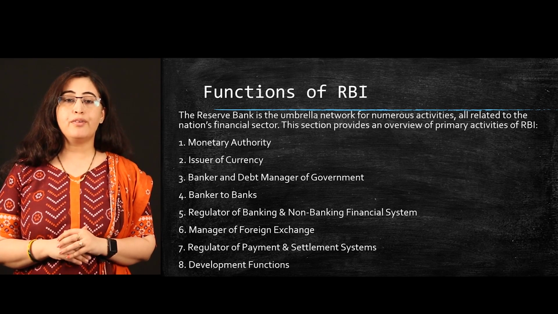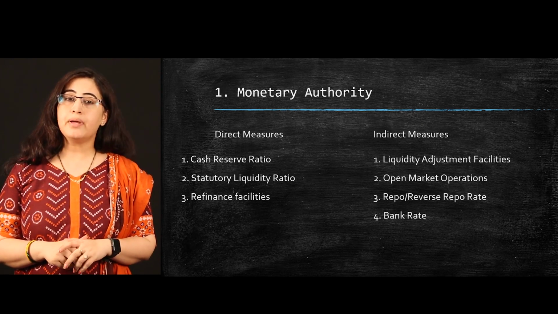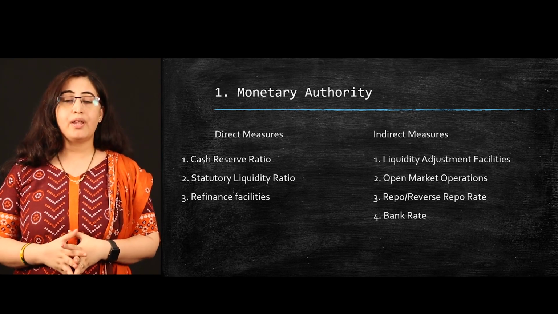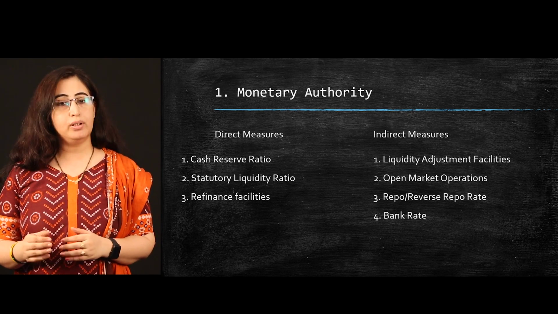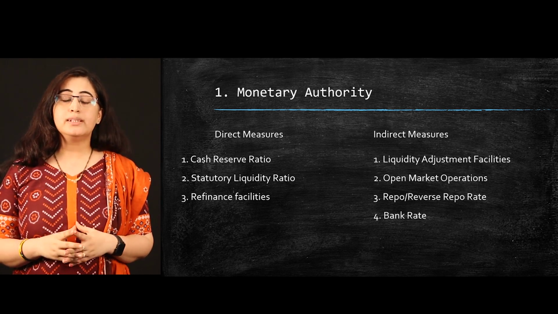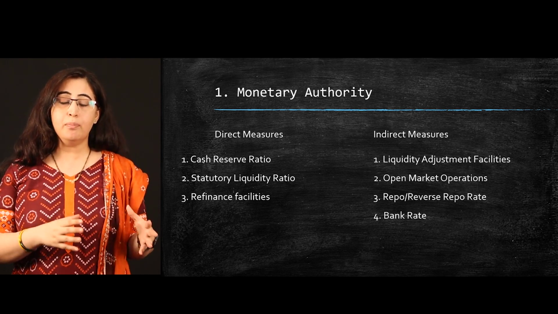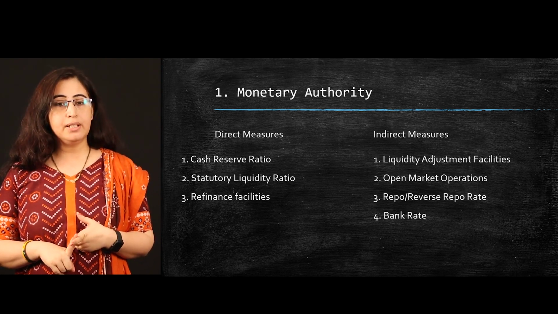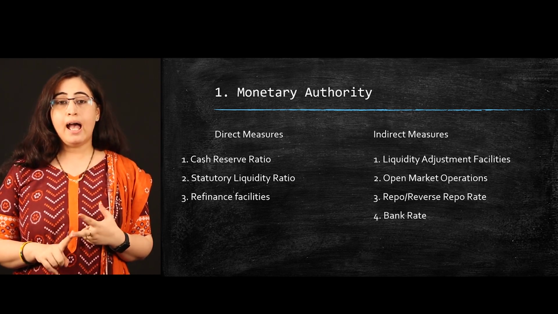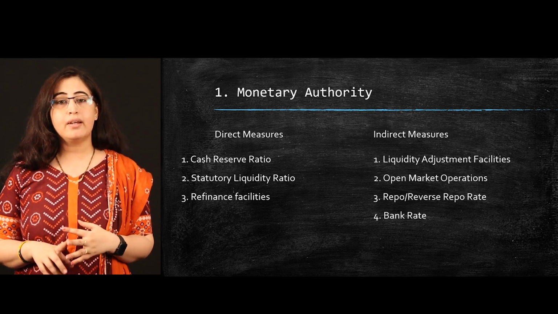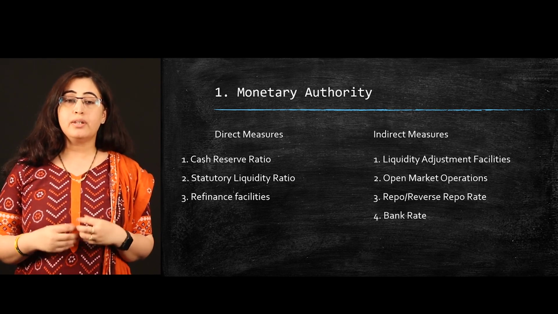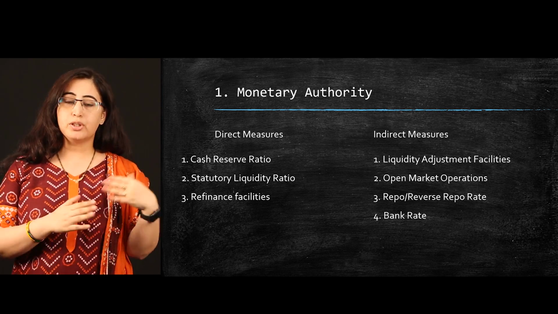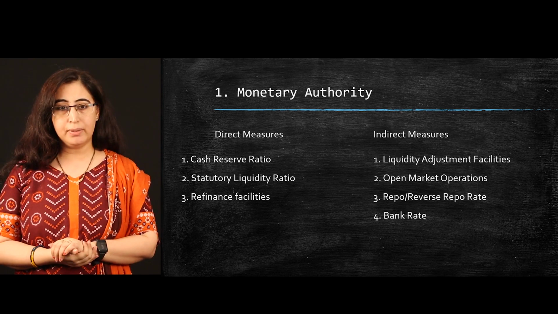Now have a look at a very important function: RBI works as a monetary authority. When we talk about monetary authority, RBI is in charge of making monetary policy in India. Monetary policy is a combination of different instruments. With the help of these instruments, RBI maintains inflation, price stability and financial stability, and regulates the flow of cash and credit in our economy. The measures taken by the RBI are divided into two parts: the first are direct measures and the second are indirect measures.